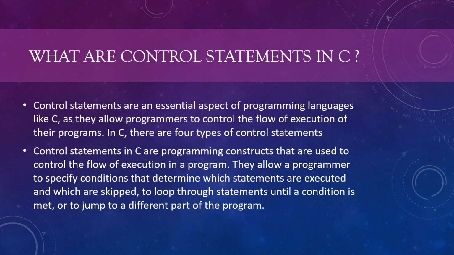What are control statements in C? Control statements are an essential aspect of programming languages like C, as they allow programmers to control the flow of execution of their programs in C. There are four types of control statements. Control statements in C are programming constructs that are used to control the flow of execution in a program. They allow a programmer to specify conditions that determine which statements are executed and which are skipped, to loop through statements until a condition is met or to jump to a different part of the program.